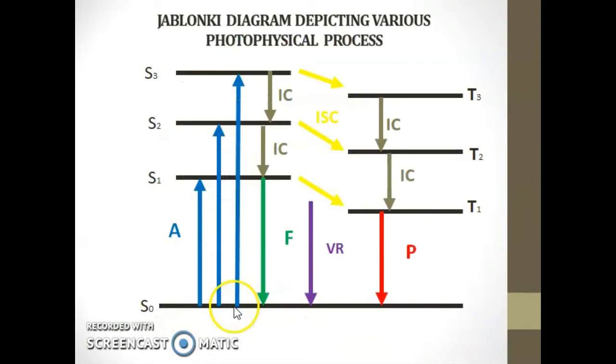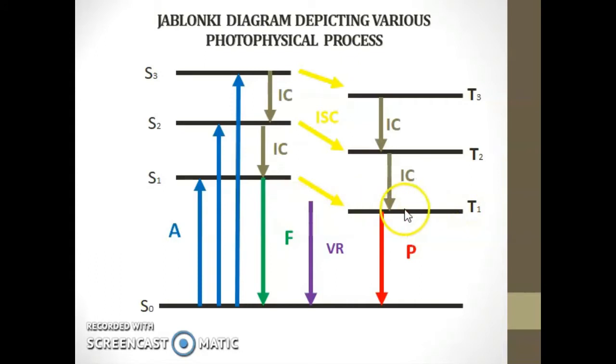On absorption of light, that is a photon, the electron of the absorbing molecule may jump from S0 to S1 or S2 or S3, that is a singlet excited state, depending upon the energy of the light photon absorbed, as shown in the Jablonski diagram. For each singlet excited state S1, S2, S3, there is a corresponding triplet excited state, that is T1, T2, T3.